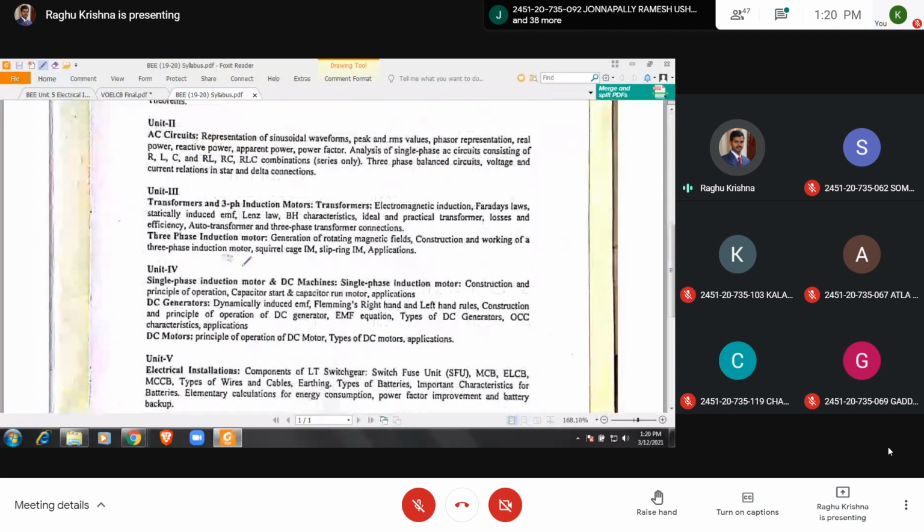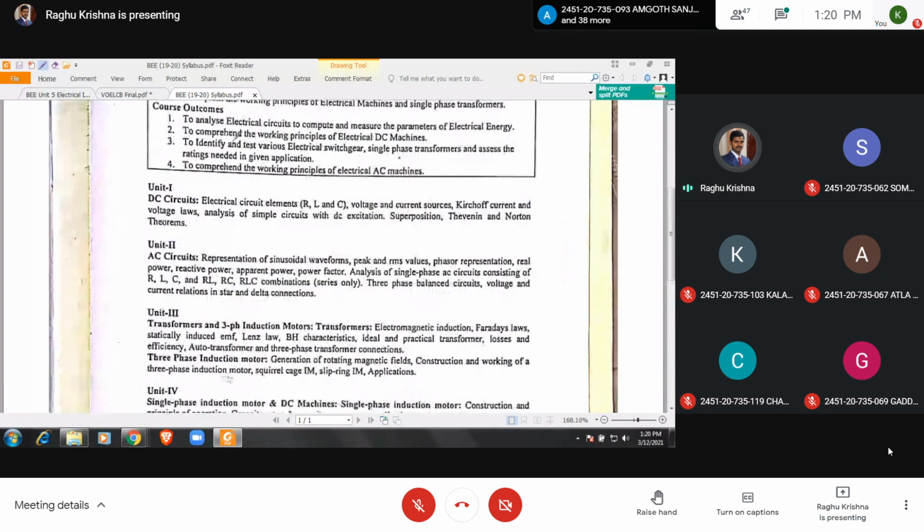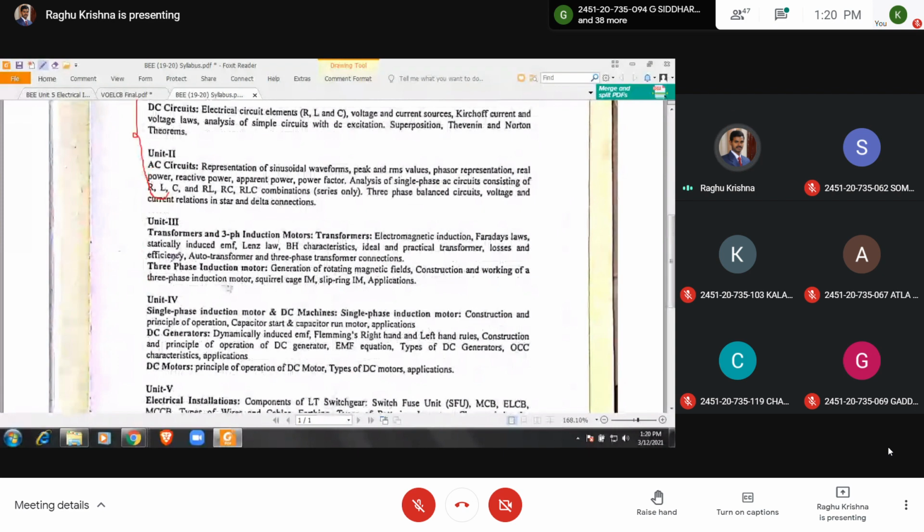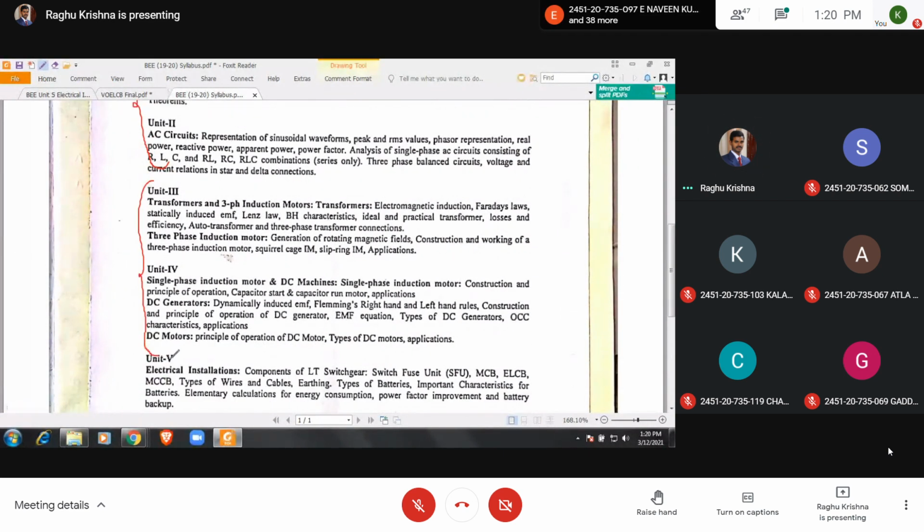So in the first unit, the first internal covers the first 2 units. The last 3, unit 3, unit 4, unit 5, okay, the remaining units will be covered in the second internal. So for the second internal, study unit 3, unit 4, unit 5. If you want any repetition of these classes, I will take the classes.